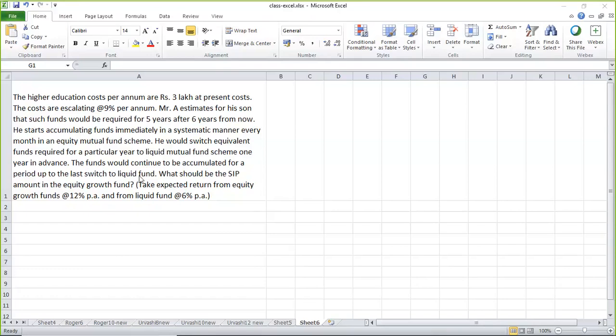What should be the SIP amount in the equity growth fund? So this is the question. 12% is the equity return, 6% is the liquid return. It's actually a simple question only, but what they have done is they have created a slightly complex situation. That's why we get confused. I will show you how you have to draw the timeline.